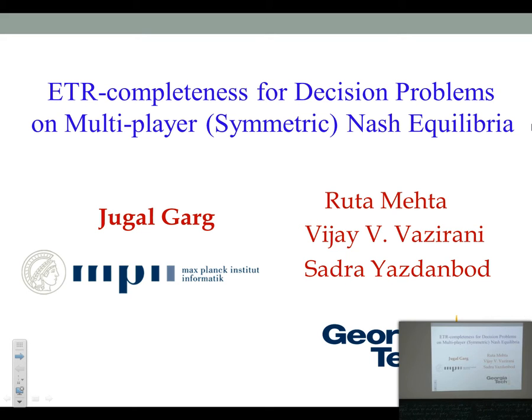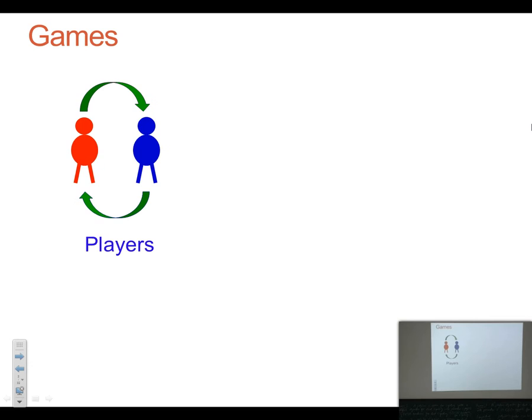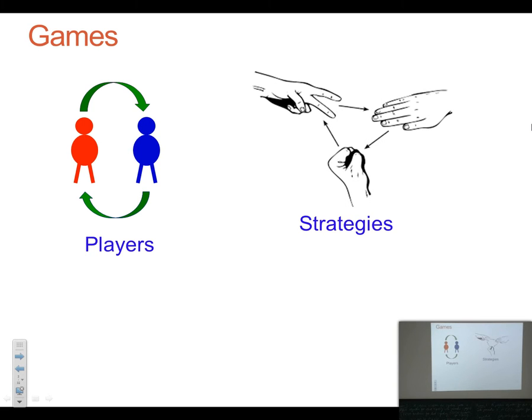Hello everyone. This talk is on complexity results for multiplayer Nash Equilibrium. So let's start with the games. In a game, we have a set of players, and each player has a set of moves, which we call strategies. So in the rock paper scissors game, we have 3 strategies, and when everyone plays their strategy, then